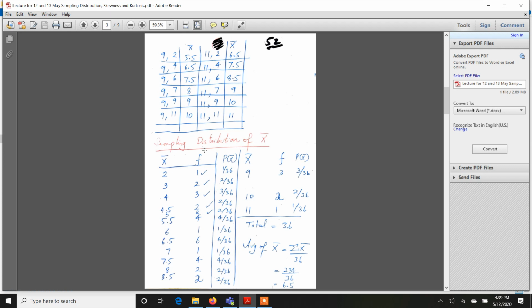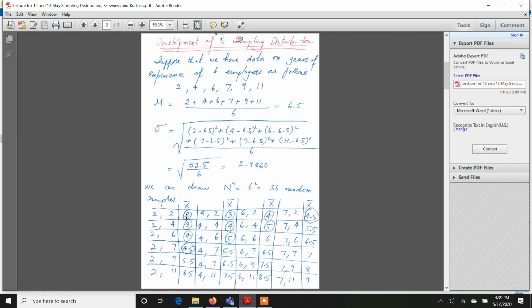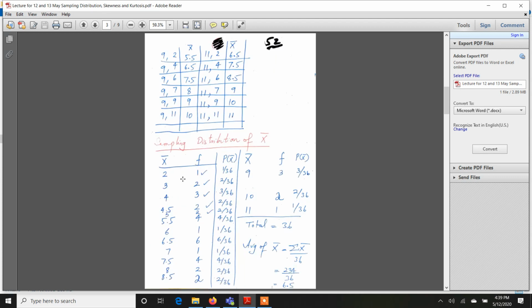Now let's say I want to make a sampling distribution. What will I do? I will note the minimum possible value of the sample mean. If you see this table back, the minimum sample mean is 2 and 2 is occurring only once. Similarly, you can see 3 is occurring only twice. So similarly, you will count the number of occurrences of each value, and then you will have this table. 2 is occurring once, 3 is occurring twice.